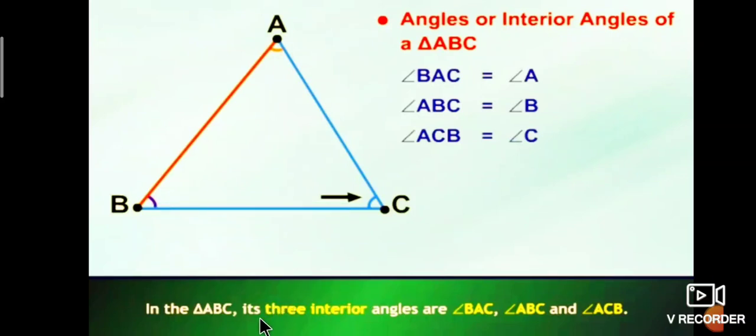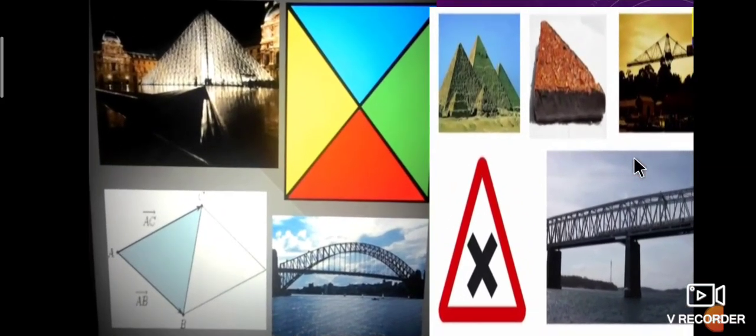In triangle ABC, its three interior angles are angle BAC, angle ABC and angle ACB. These are the three angles of a triangle. Totally, a triangle has nine elements: three sides, three vertices and three angles.